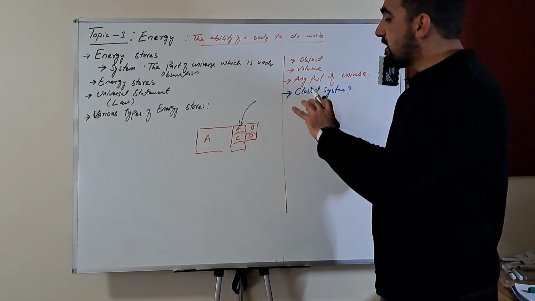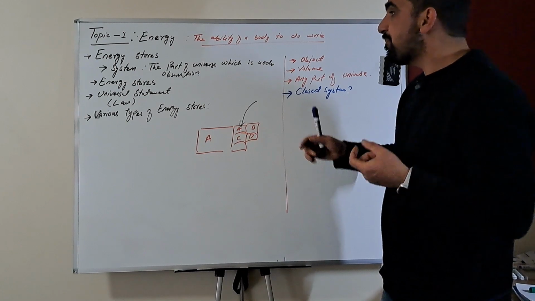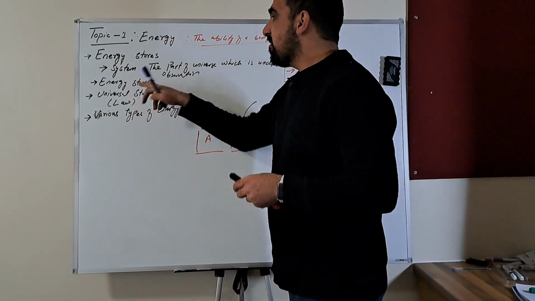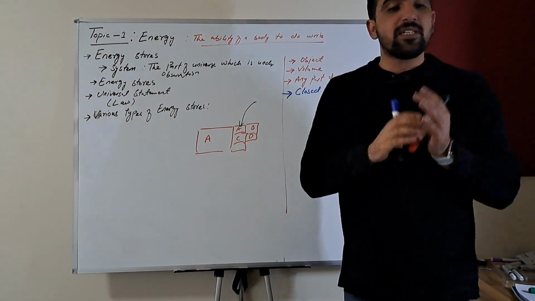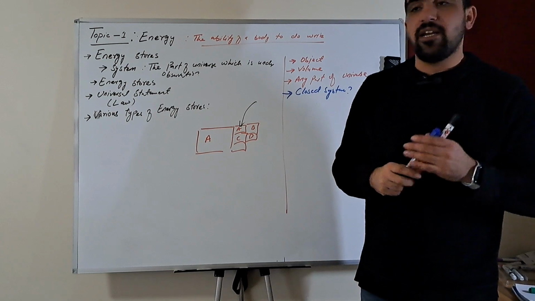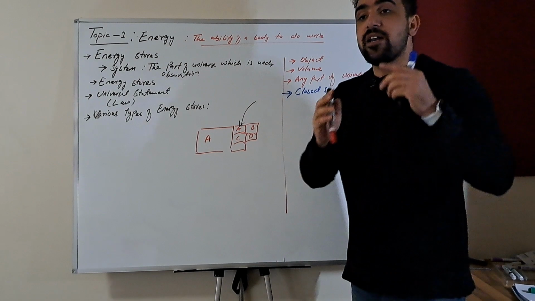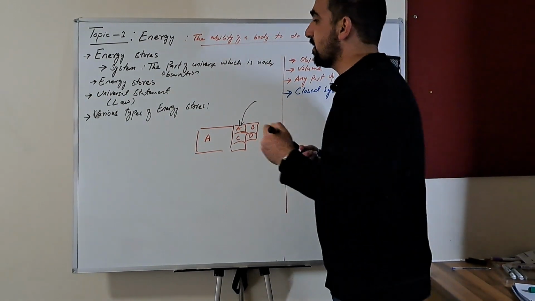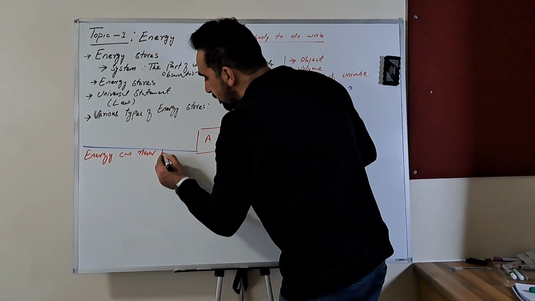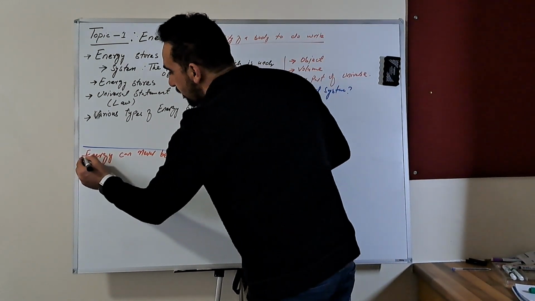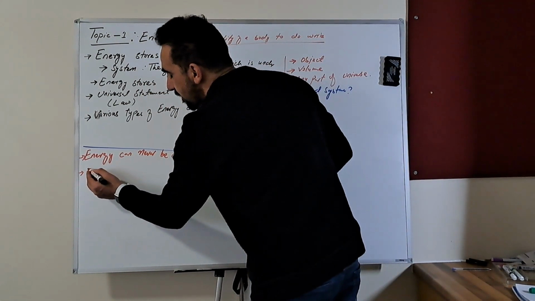So various kinds of energy stores will store different kinds of energy within themselves. There is something universal about energy, and that universal thing is that energy can never be created. The other part of that statement is that energy can never be used up.